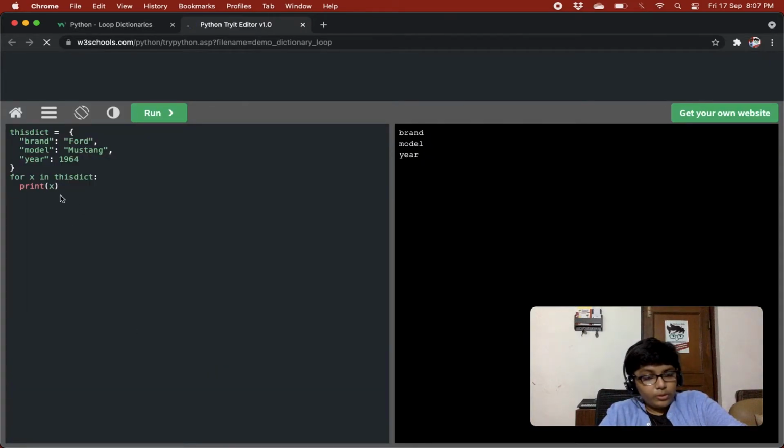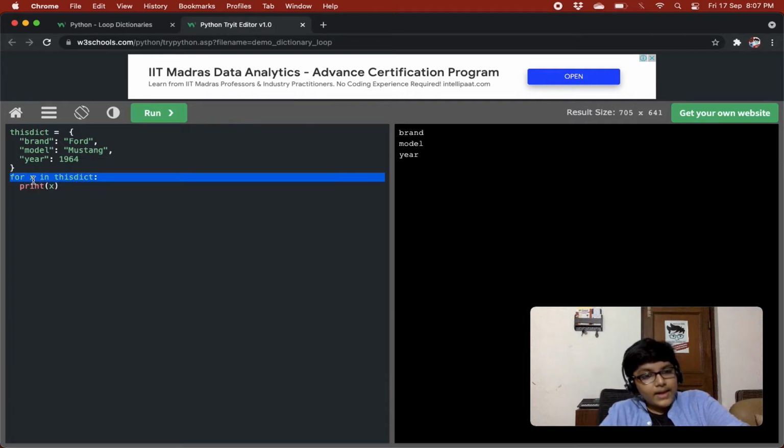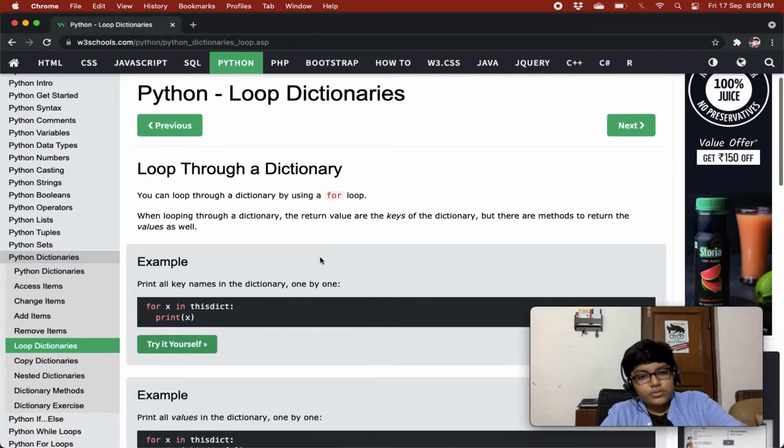So we have looped on it and then we are printing it, so we are getting all the keys. When we do for X in this dict, X is basically the key, we get the keys of the dictionary in X, right? And then we are just printing it.